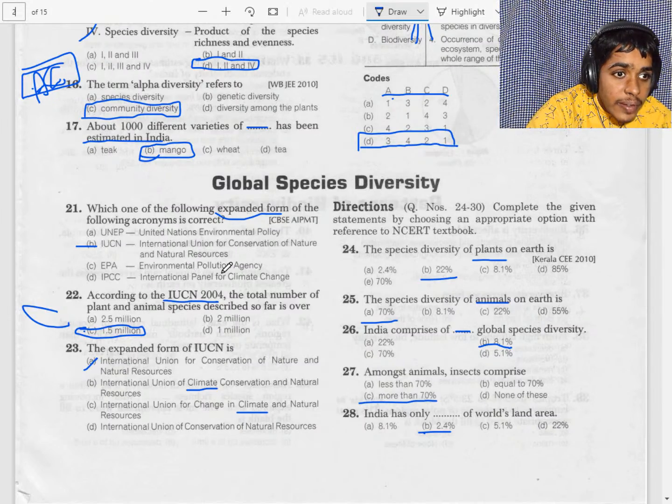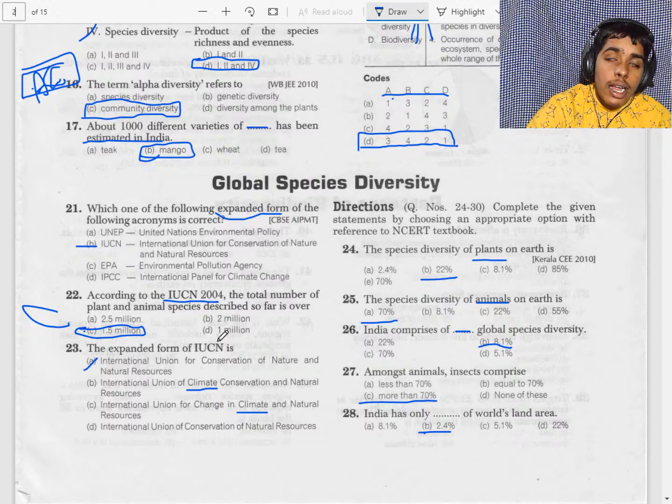So when we discuss Earth's biodiversity, more than 70% are animals and plants are 22%. India has 2.4% of the land area, and it has 8.1% of global species, and it is one of the 12 mega biodiversity countries in the world.